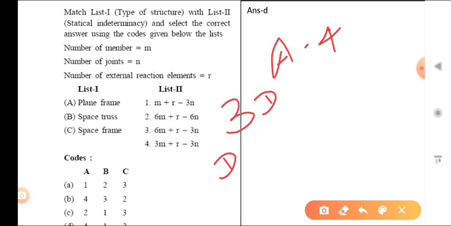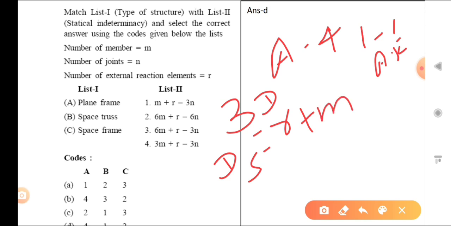So what are the unknowns? Support reactions and member forces. In a truss, only axial force is there, so one member has one unknown, the axial force, because there is no bending moment and no shear force in the truss member. So that is equal to R plus M. Now the available equations depend on the joints. In 3D, at each joint 3 equations are available, so 3N. So Ds is M plus R minus 3N. So that is B.